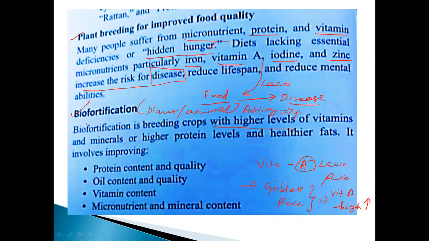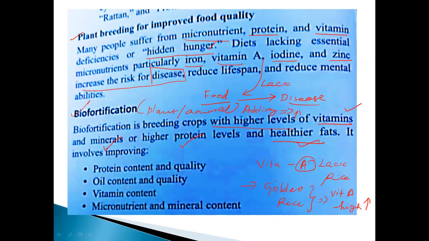Here, biofortification is one of the processes. Particularly, we are increasing the content. So, take an example, vitamins we can increase, minerals, higher protein level, and also fat. These are the contents we can increase in the plant by hybridization or breeding technology, my dear students.